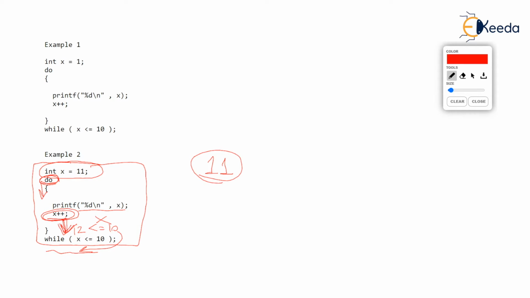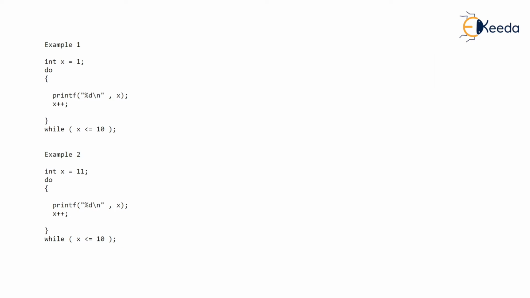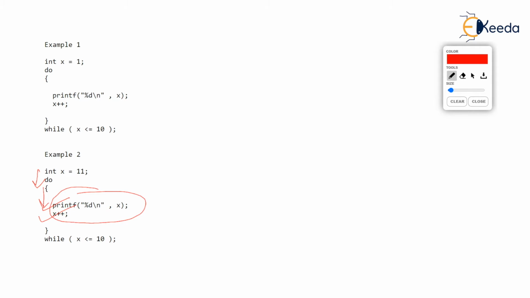What is most interesting to observe here is that do while is such a loop which will run at least once. Check the very nature of do while loop. Whatever happens, when do runs, it will always do the statements. So these set of statements will run at least once, and after that the condition will be tested.